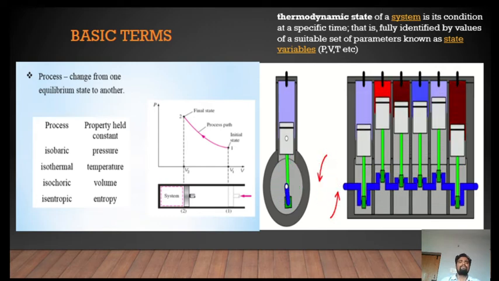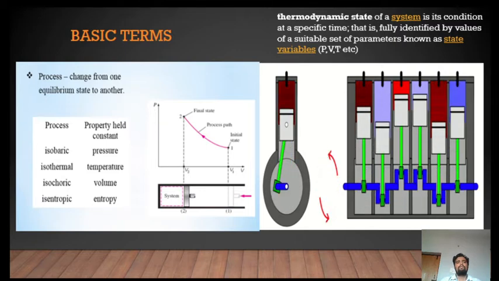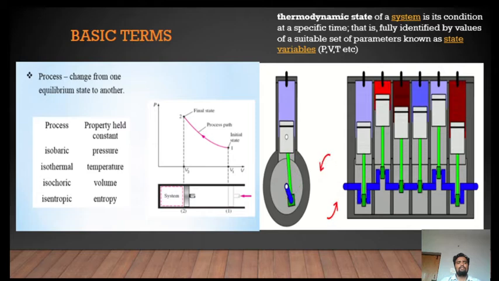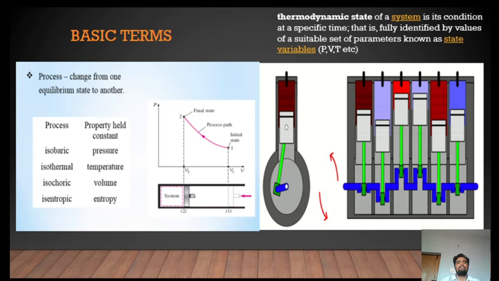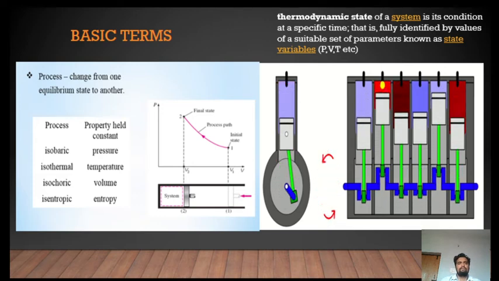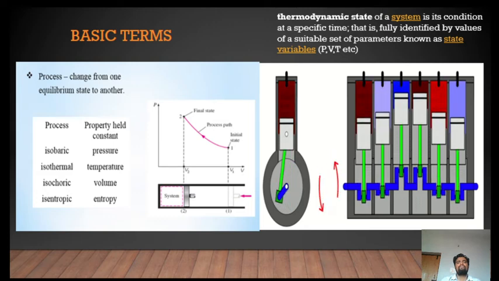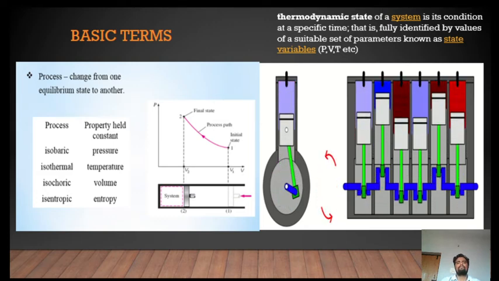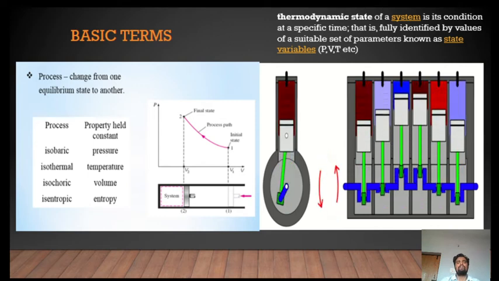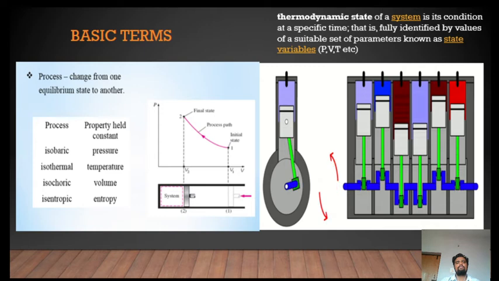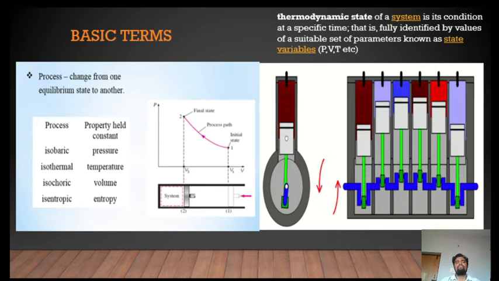There are different kinds of thermodynamic process, such as isobaric, isothermal, isochoric, isoentropic, and adiabatic process. What is isobaric process? Isobaric process is a thermodynamic process in which pressure of the system remains constant. In this isobaric process, there may be changes in volume, temperature, internal energy of the system, but there will be no change in pressure of the system.